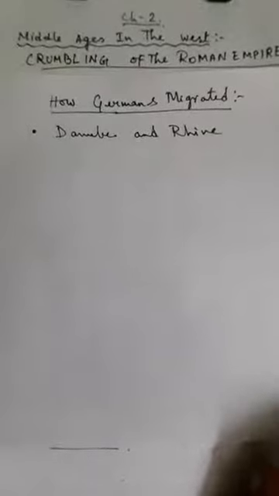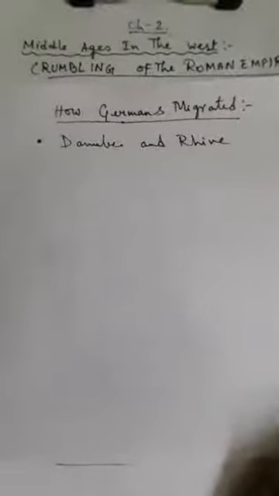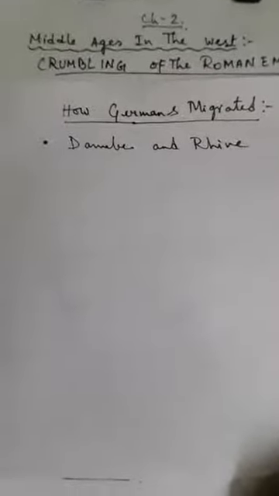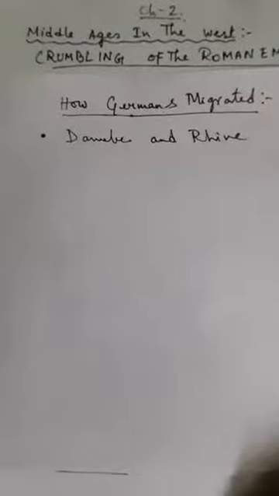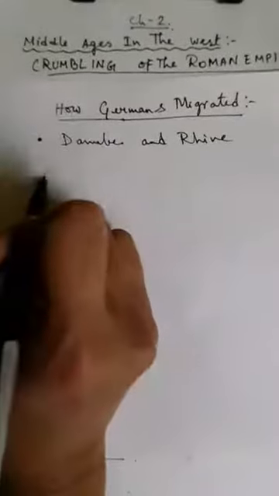So we see that the Danube and the Rhine river fell to the Germanic tribes, and these Germanic tribes entered Rome through the Danube and the Rhine rivers in the north. Also we see that there was no strict vigilance.